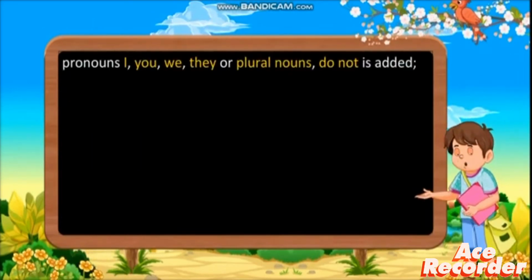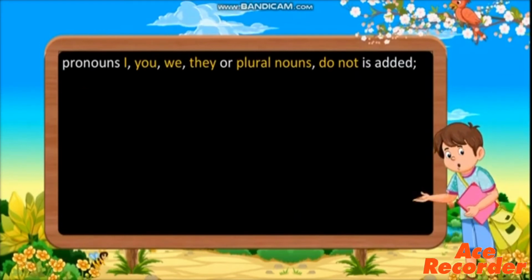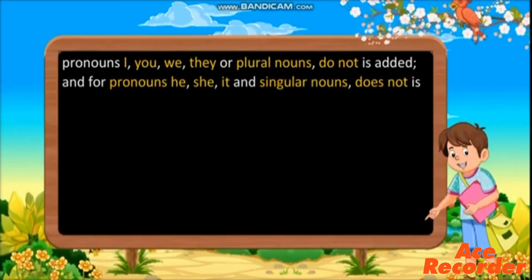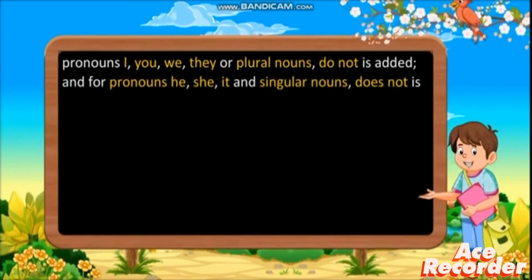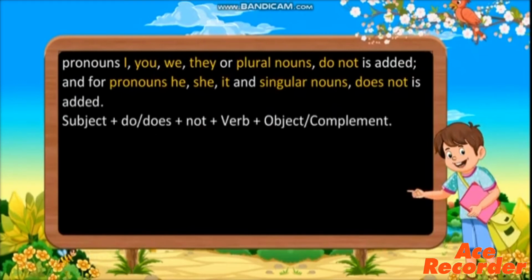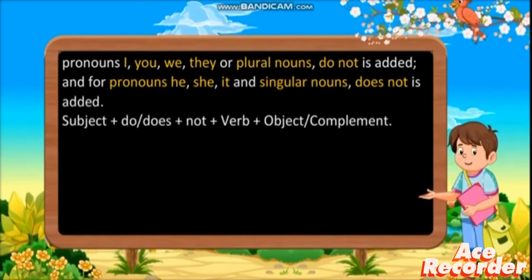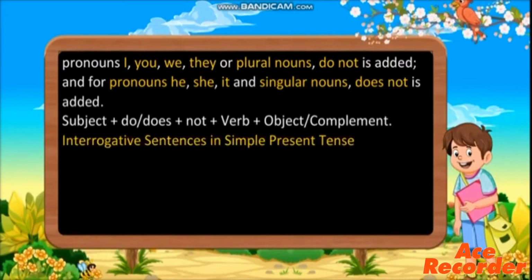For pronouns I, you, we, they, or plural pronouns, do not is added. And for pronouns he, she, it, and singular nouns, does not is added. Subject plus do, does plus not plus verb plus object complement. That is the formation of negative sentences.